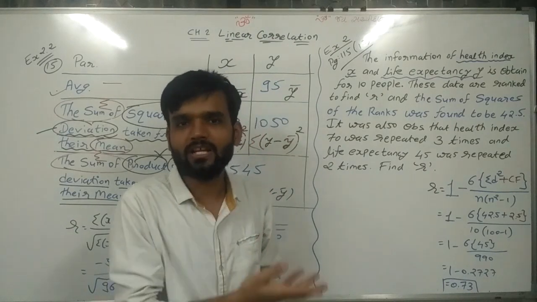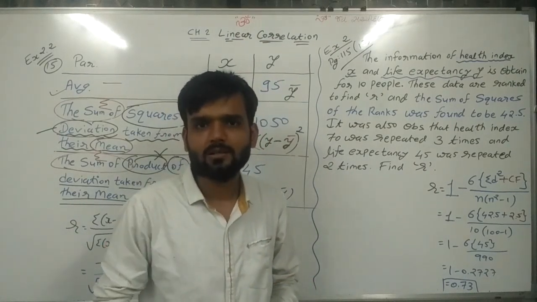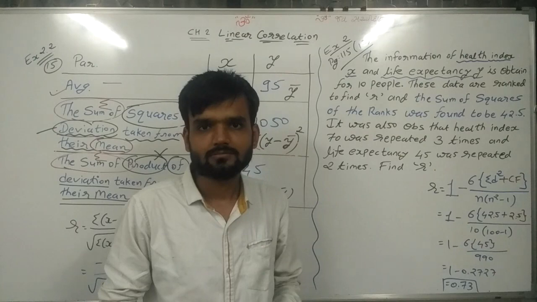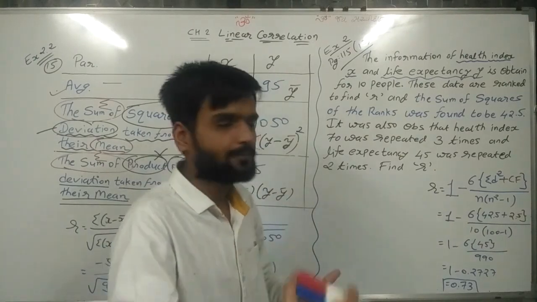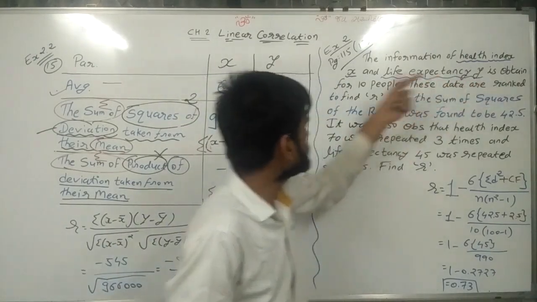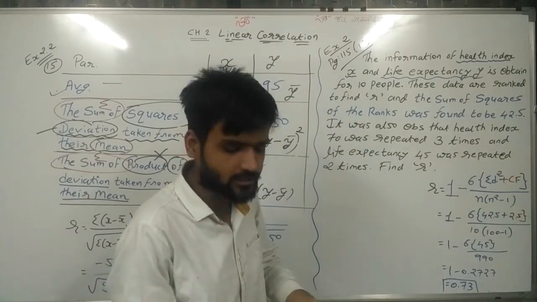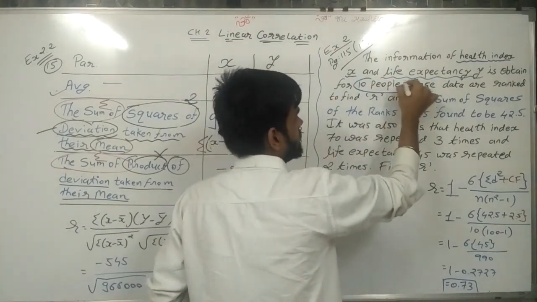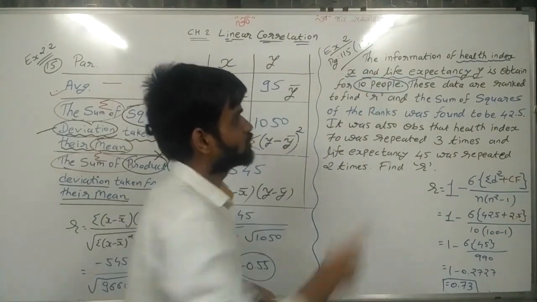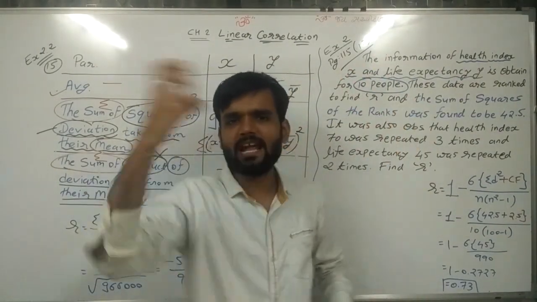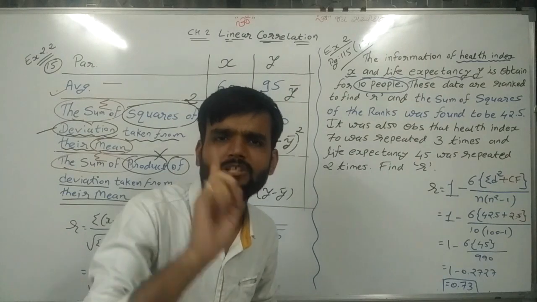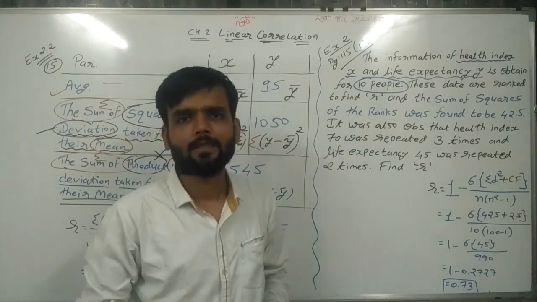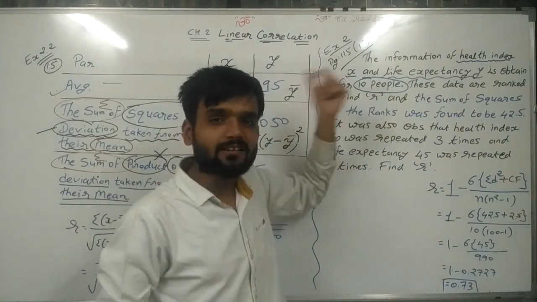Now it is not a variable, we cannot measure it. It's an attribute. Now going ahead, most important thing, this is obtained for 10 people. So this information is gained by observing 10 people. Now what is 10?